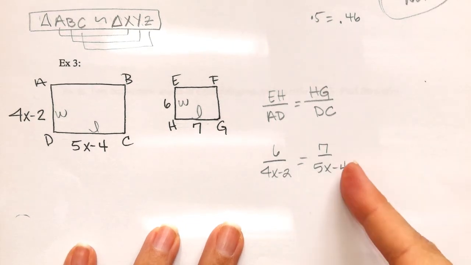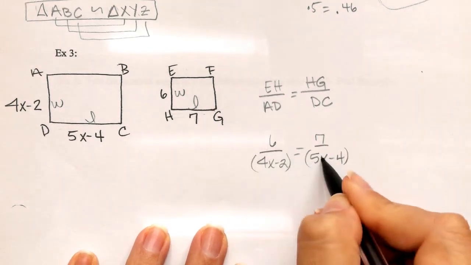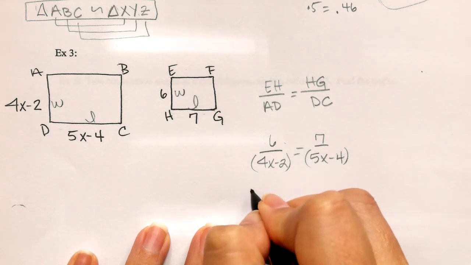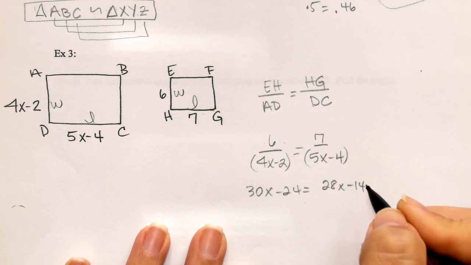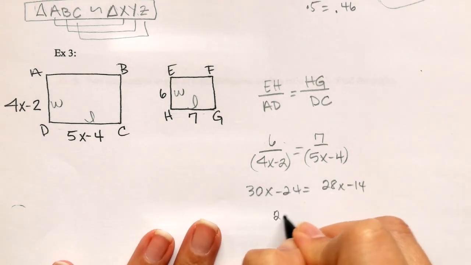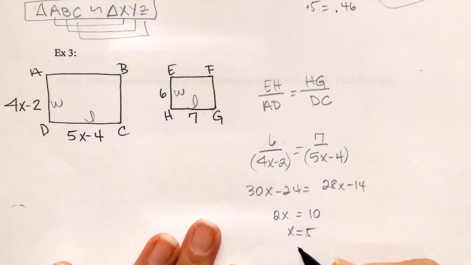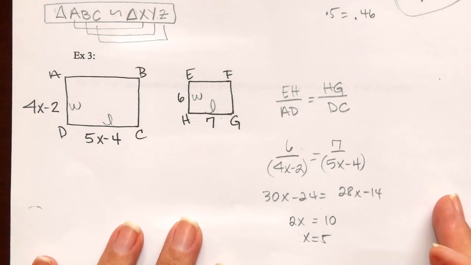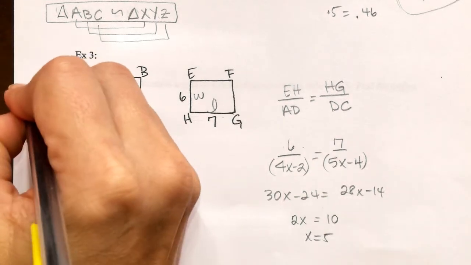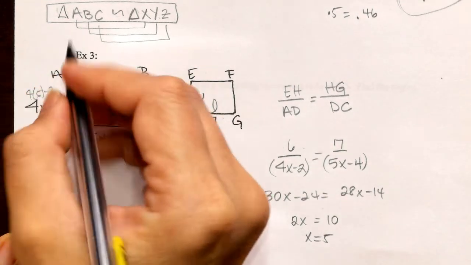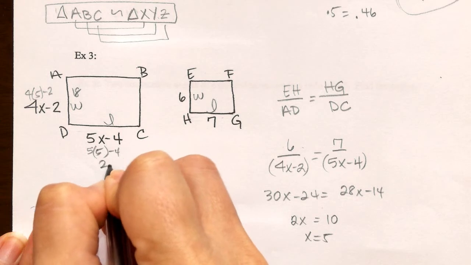Now guys, this plays directly off of 7-1, cross multiply, making sure that when you do multiply, you're multiplying both terms. So we get 30x minus 24 equals 28x minus 14. So I'm going to move my 28x, add my 24, and I get x is 5. But then it may ask you for the length of these sides. So if I take 5 and plug it in, so 4 times 5 minus 2, I get a width of 18. And then 5 times 5 minus 4, I get a length of 21.